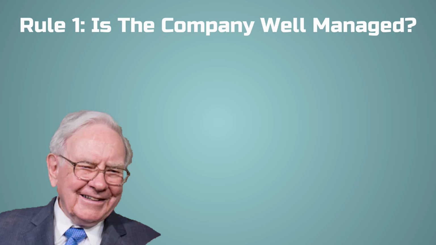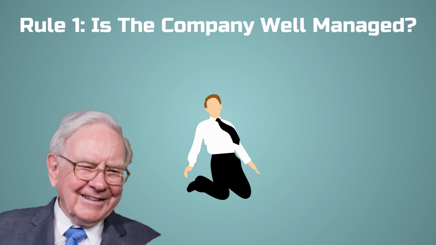So what is Warren Buffett's first rule when looking at a stock? He asks himself, is the company well managed? By this, he is not referring to the people in charge, although he will later meet with the company's management to assess them, but that is for another day.